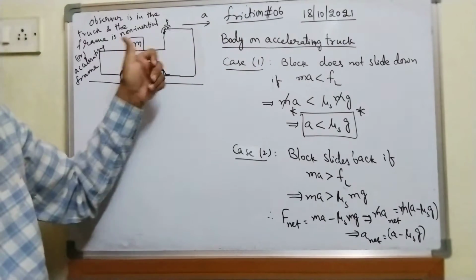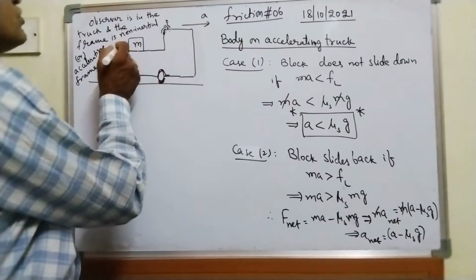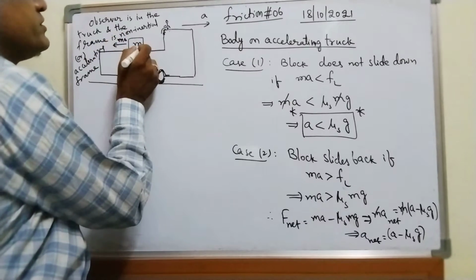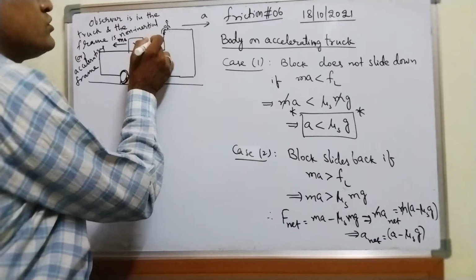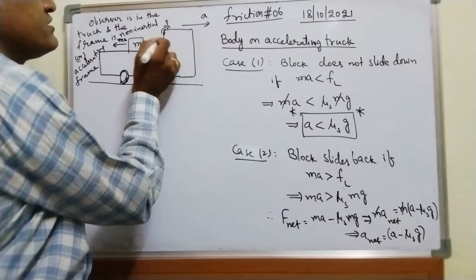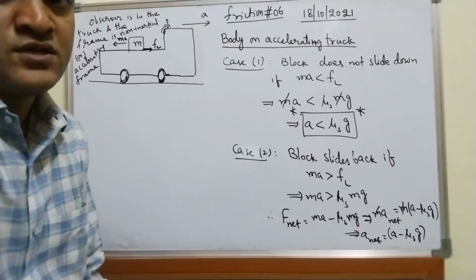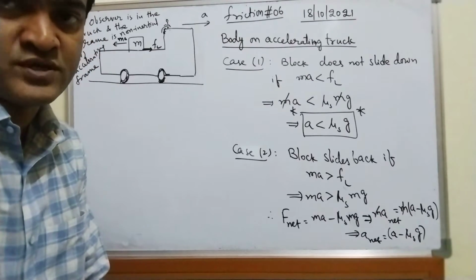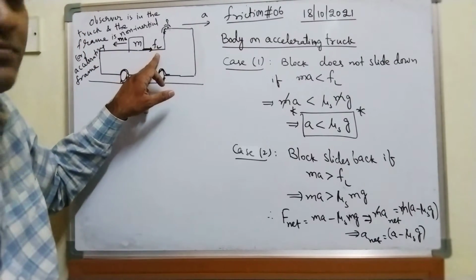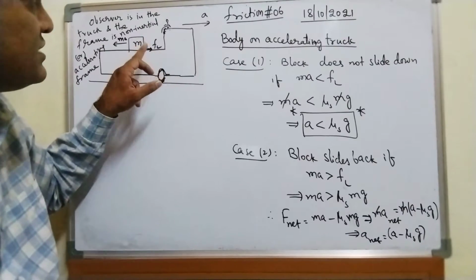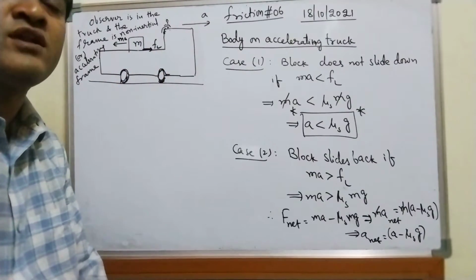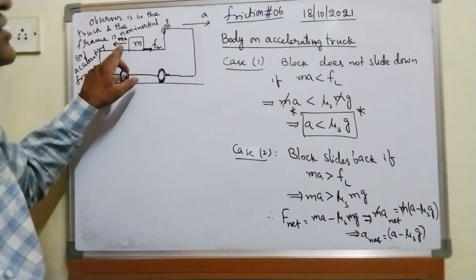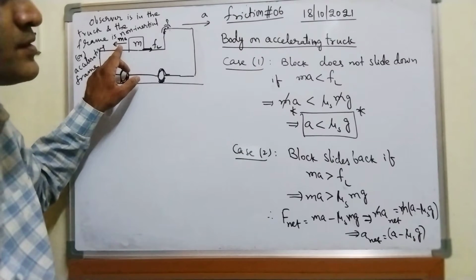If MA is less than limiting frictional force, actually when the truck is accelerating, there exists a pseudo acceleration in the opposite direction. Pseudo acceleration. So pseudo force will be MA like this. So here you have a friction called as a limiting frictional force, because block is not moving. If the block moves, then kinetic friction will come into picture. Is it not? So as the block remains at rest till now, till this friction, what is that friction called? Maximum value of static friction called as limiting friction. This limiting friction is balanced by this pseudo force MA, right?